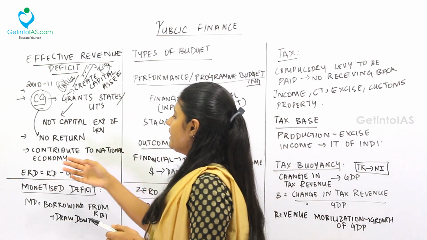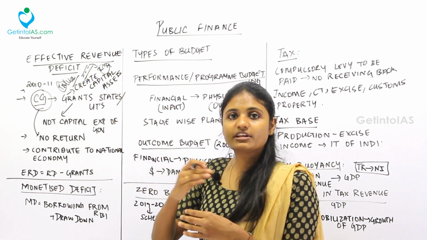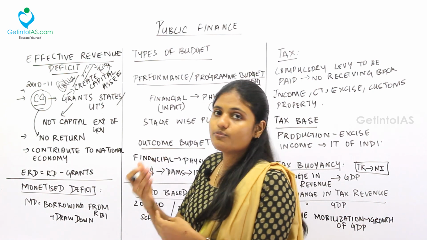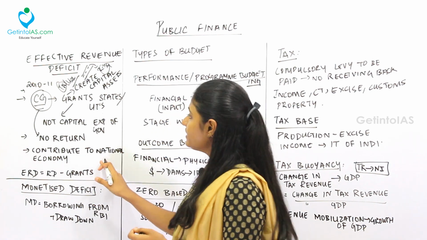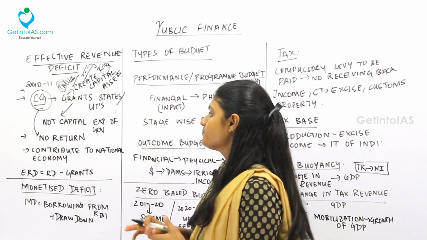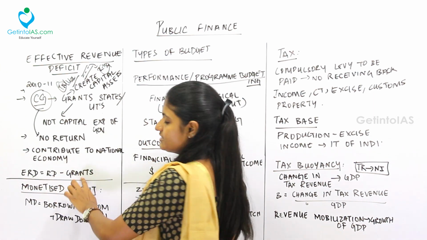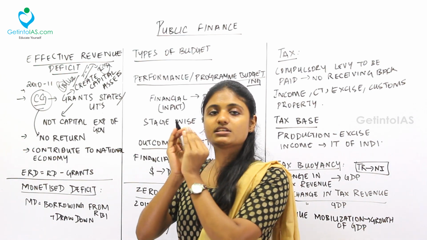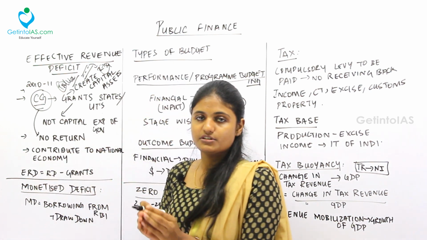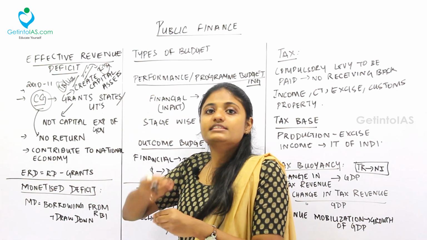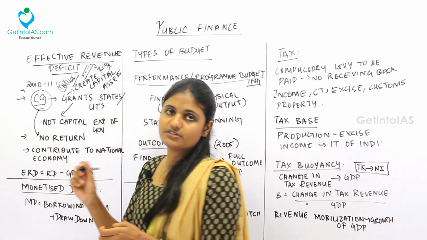Fine. Next one, but it will contribute to the national income. See, this creation of capital assets like roadways, railways will give more employment opportunities and more returns. So, in a way, it is contributing to the national economy. But it is not a capital expenditure of the central government. So the effective revenue deficit is calculated as the revenue deficit minus the grants. So however many grants are given to the respective states or the UTs, that is subtracted from the total revenue deficit. By this way, you will know how many assets are being created in the respective state governments and the UTs, and the total effective revenue deficit will be calculated.